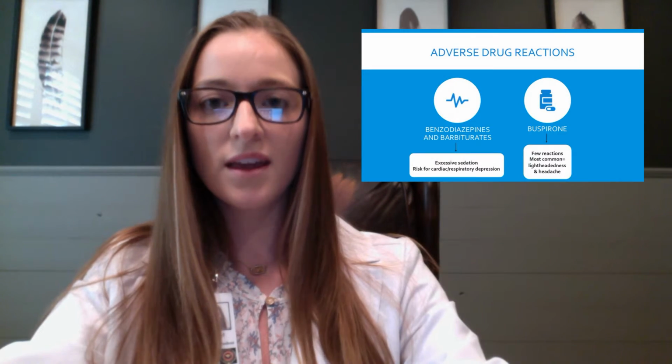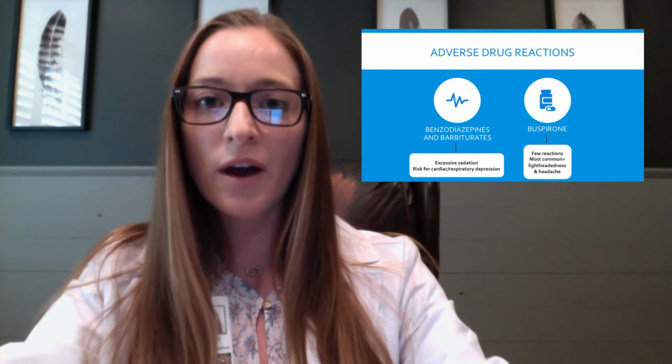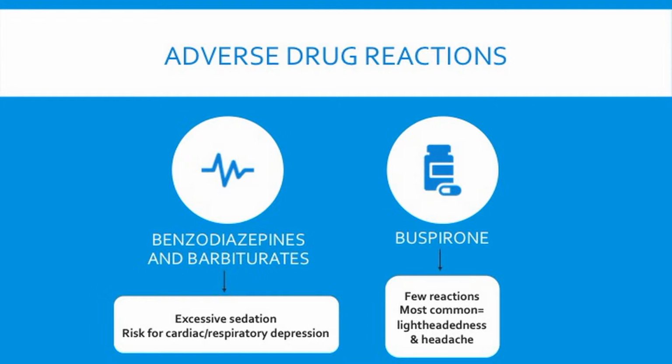Barbiturates are contraindicated in children younger than 6 years of age, those with severely impaired liver function, nephritis, impaired pulmonary function, or if they have a history of dependence on barbiturates or other hypnotics. There can be many adverse drug reactions for both benzodiazepines and barbiturates. However, the main reactions to be aware of are excessive sedation and CNS depression, including cardiac and respiratory depression. On the other hand, buspirone has very few adverse drug reactions. The most common include lightheadedness and headache.